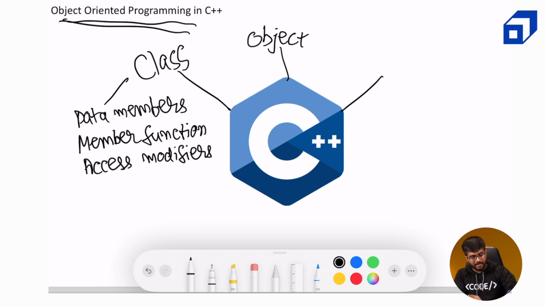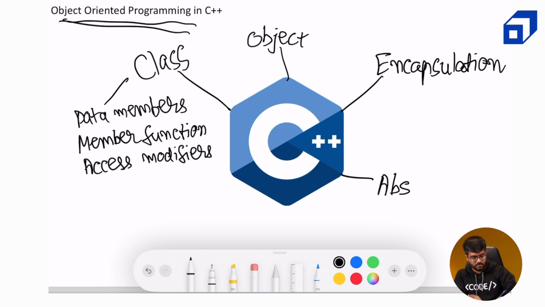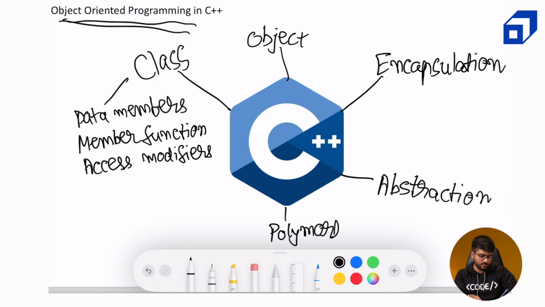The first one being encapsulation. The second one is abstraction. The third one being polymorphism. And lastly, we will have something known as inheritance.